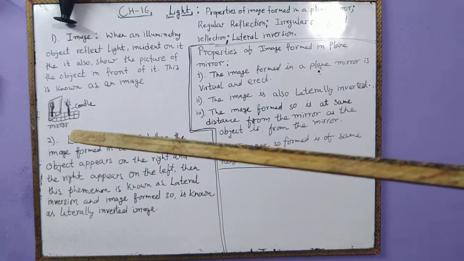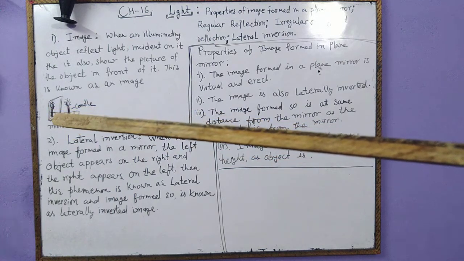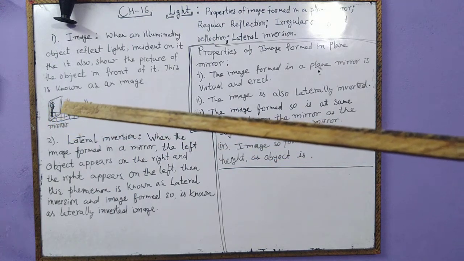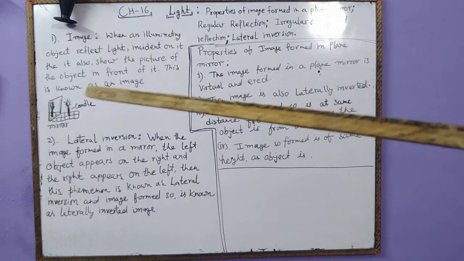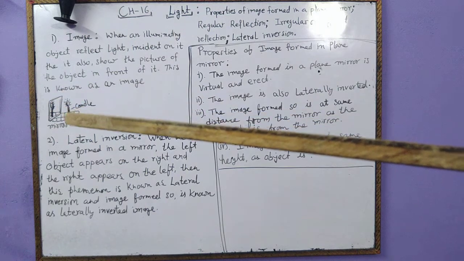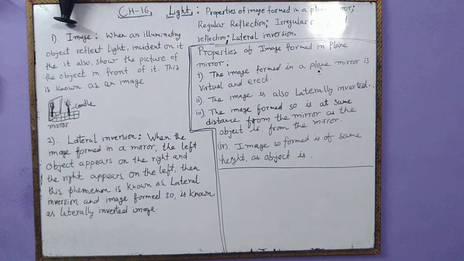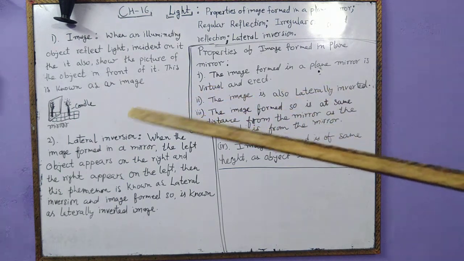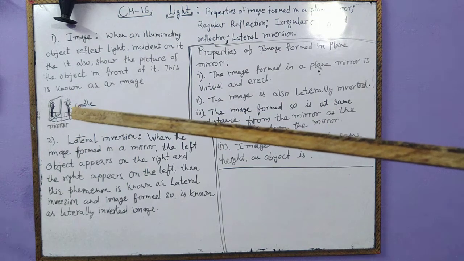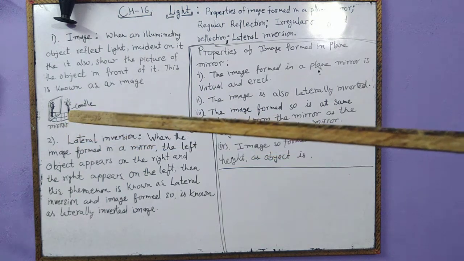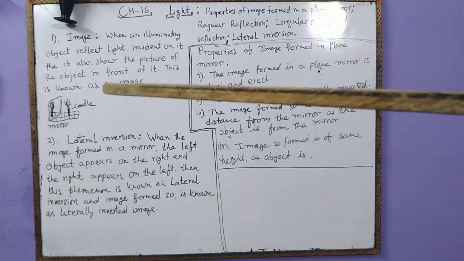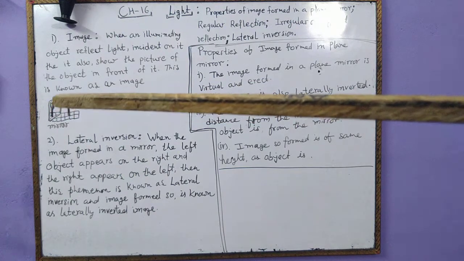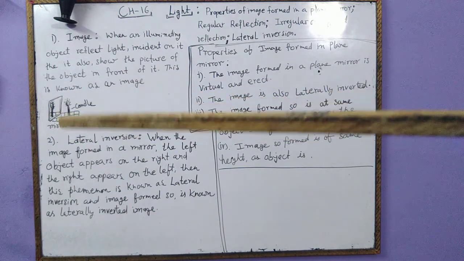First of all, students, what do you mean by illuminating object and luminous object? Illuminating objects are those objects which do not have their own light, they just reflect light incident on their surface. And luminous objects are those objects which have their own light and show their own light. But mirror and moon are illuminating objects. Why? Because a mirror just reflects light falling on it. So the mirror is an illuminating object.